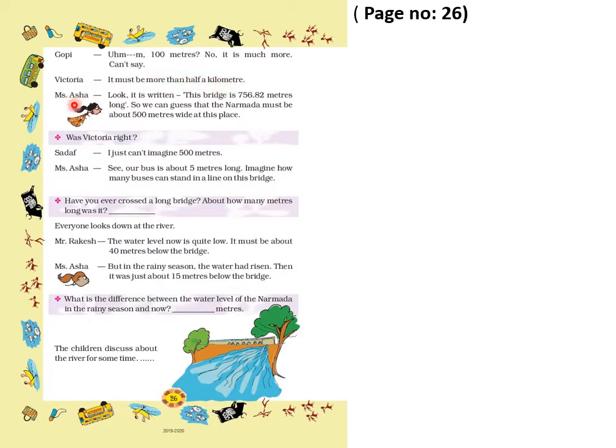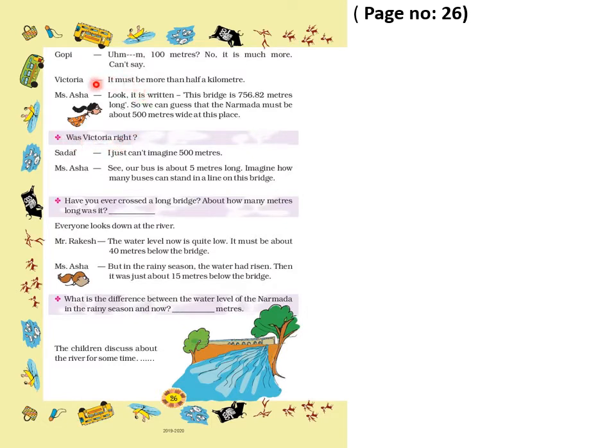Now Miss Asha, the teacher, is explaining. Look, it is written, in the nearby bridge the instruction boards are kept. On that instruction board, how many meters long the bridge is, that is written. This bridge is 756.82 meters long. So we can guess that the Narmada must be about 500 meters wide at this place. Now we have to answer the question: was Victoria right?